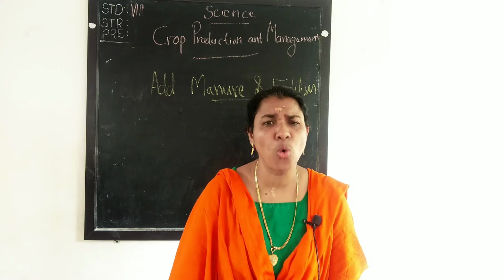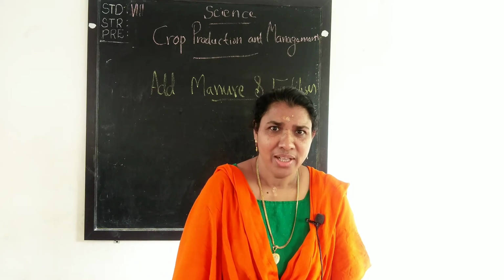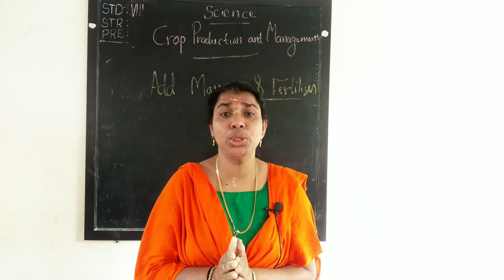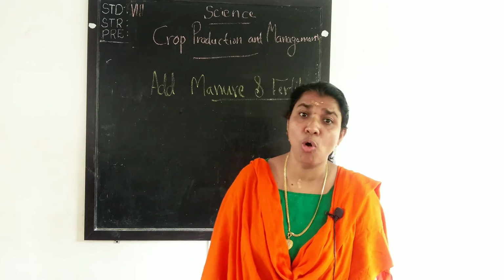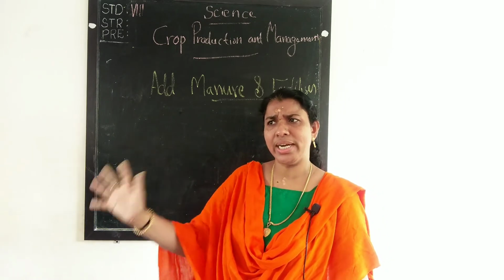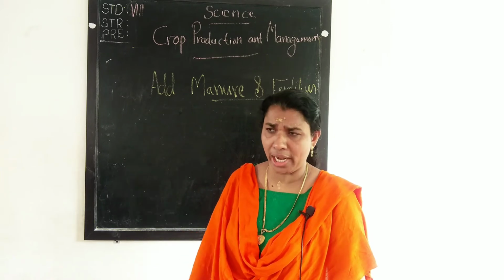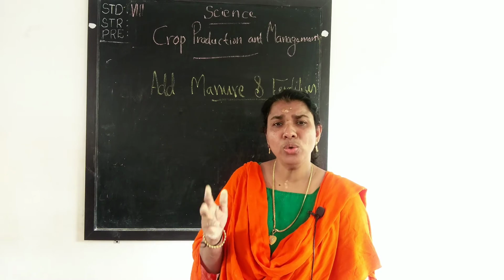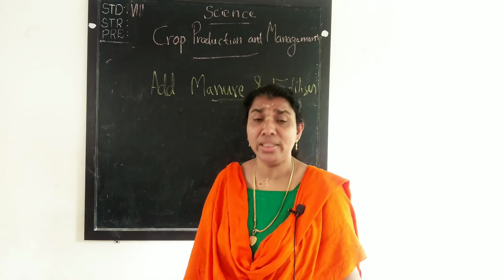What is meant by organic? Organic means the compound related to carbon. The compound related to carbon. You will study that in higher classes in detail. But now we must know how they are related to living things.